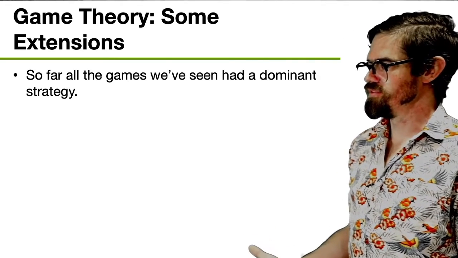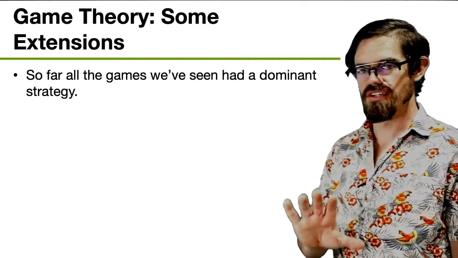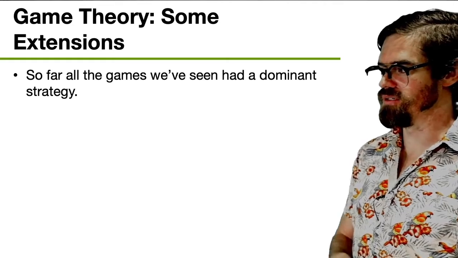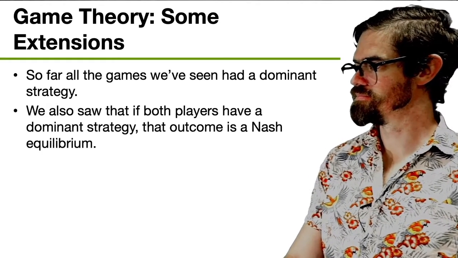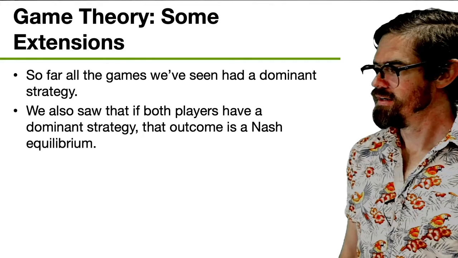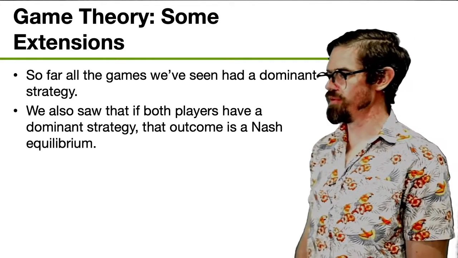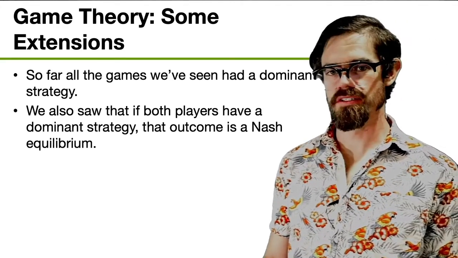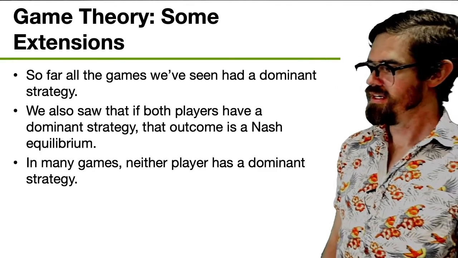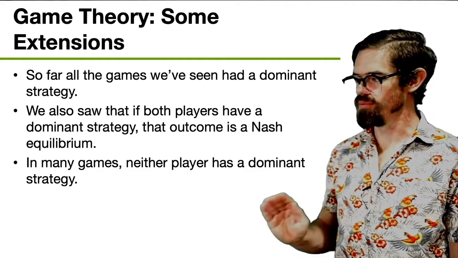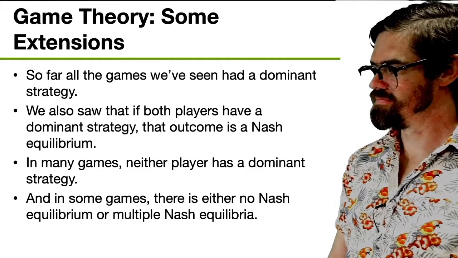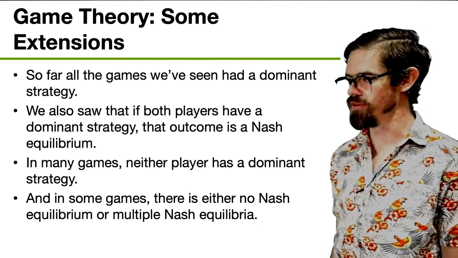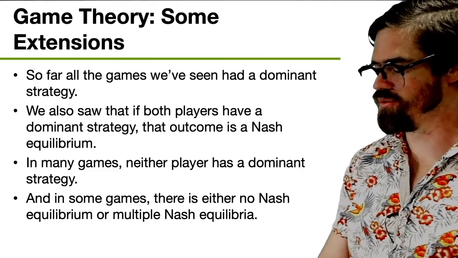Now, so far, all the games we've seen have had a dominant strategy. Actually, that's not true. We did see that one game with Iggy and Azalea that had no Nash Equilibrium, no dominant strategy. We saw that when both players have a dominant strategy, there is a Nash Equilibrium. It's the dominant strategy Nash Equilibrium. But in many games, neither player has a dominant strategy. And in some cases, there is either no Nash Equilibria or there can be multiple Nash Equilibria.